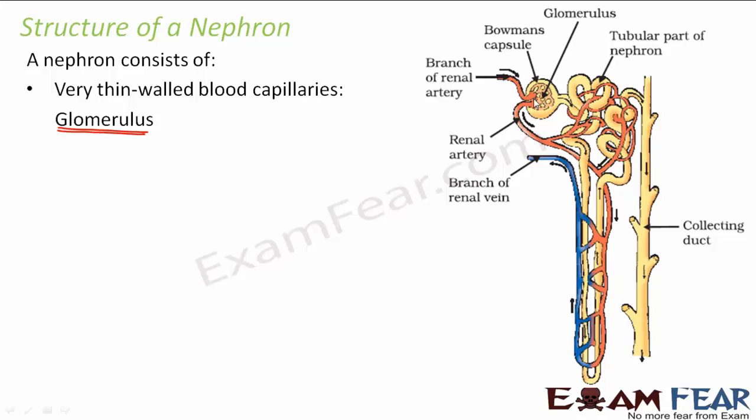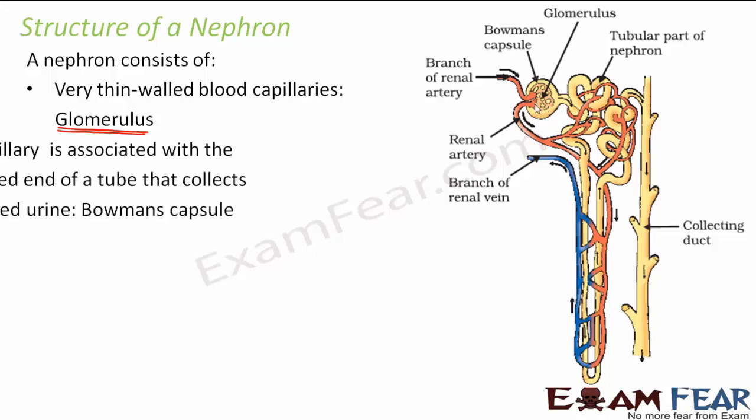The arteries which bring this blood containing wastes and excess water from different parts of the body form very thin blood capillaries known as glomerulus. You can see these are the arteries, this red blood carrying the oxygenated blood. This blood containing waste products is brought here and forms thin-walled blood capillaries known as glomerulus.